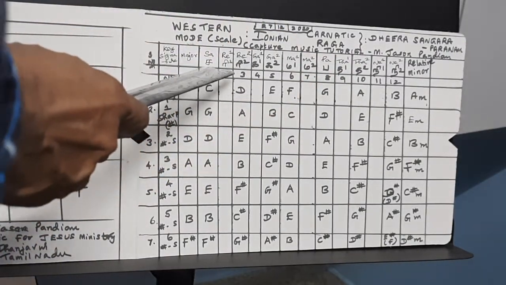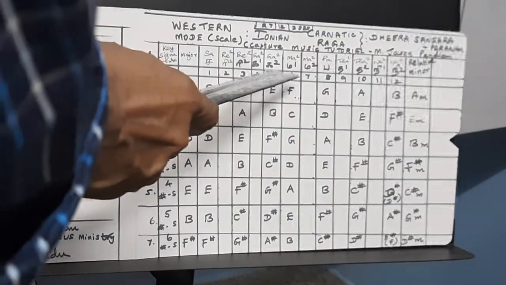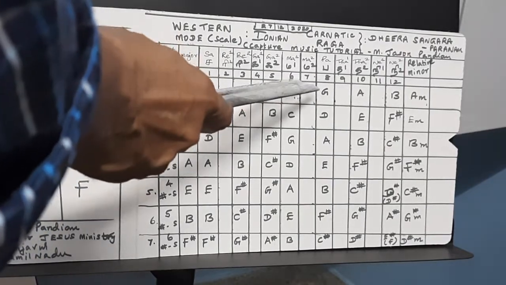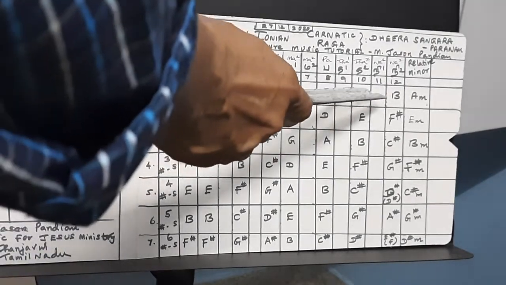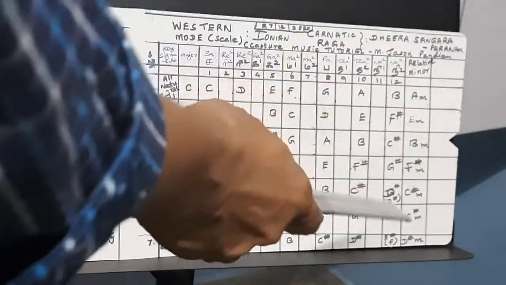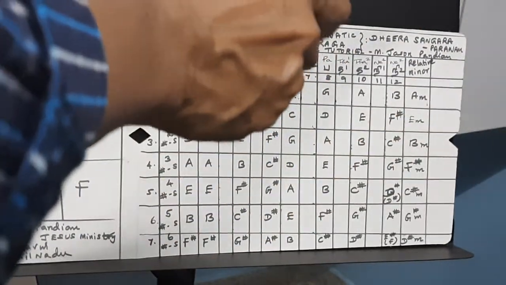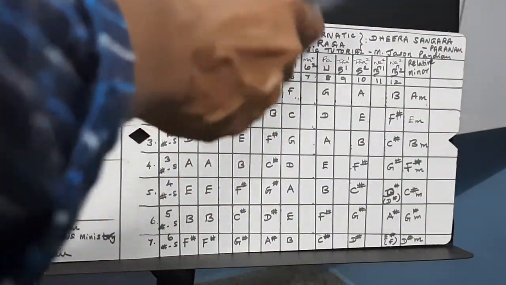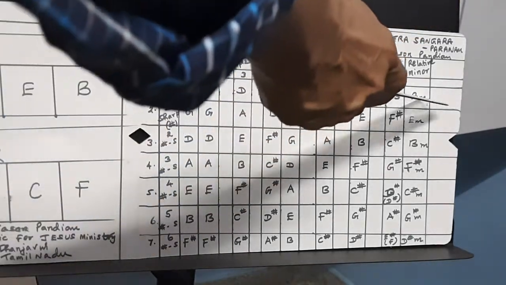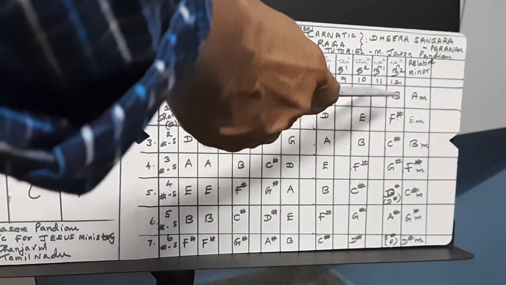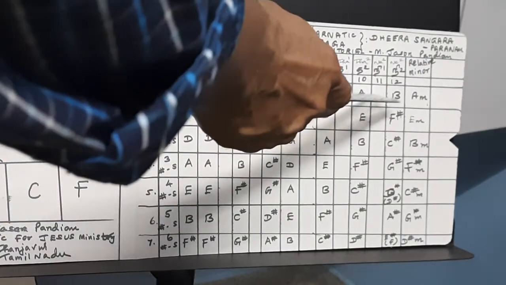Corresponding, you see, Sa, Re 2, Ga 2, Ma 1, Pa, Da 2, Ni 2. Again Sa will come. They will mark it with a full stop on Sa, so it's an upper octave. Okay, the last column is relative minor. In this table, the last column will come as the relative minor.